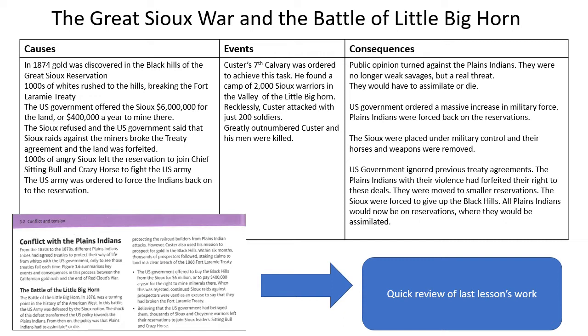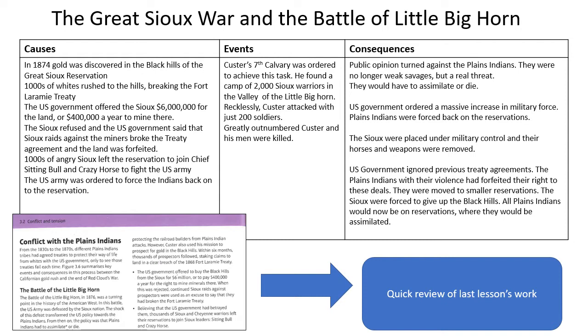So, consequences. Public opinion turned against the Plains Indians. They were no longer considered weak savages, but now a real threat. For many in the United States, many whites and many in government, they would have to assimilate. That means start to live like white people, abandon their tribal customs, or they would die. They would be exterminated. So the US government ordered a massive increase in military force.